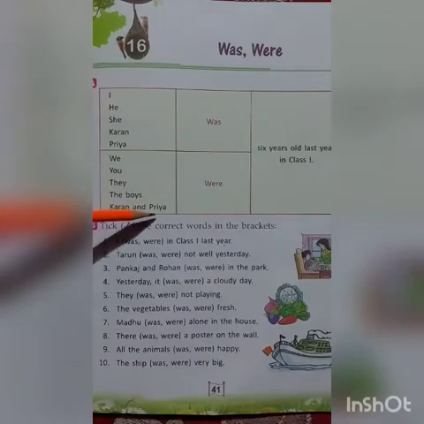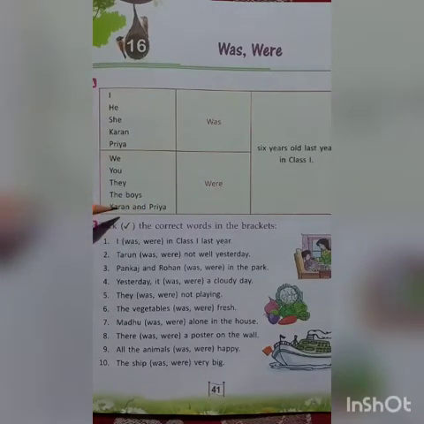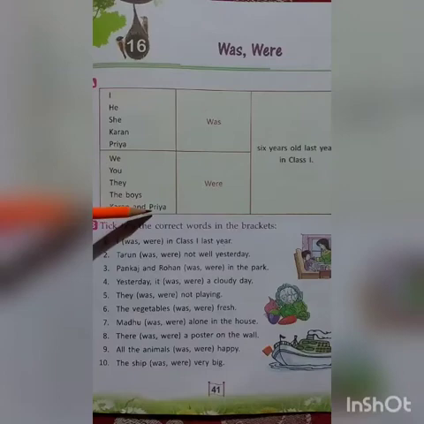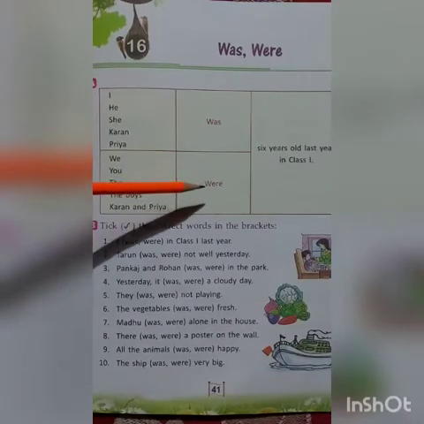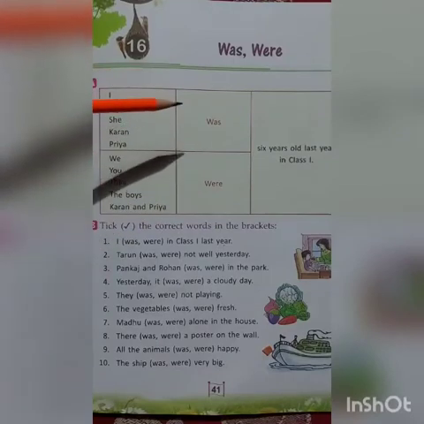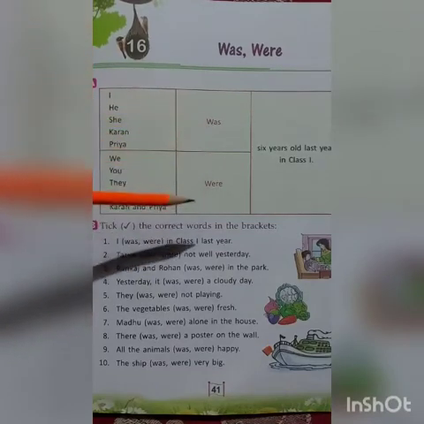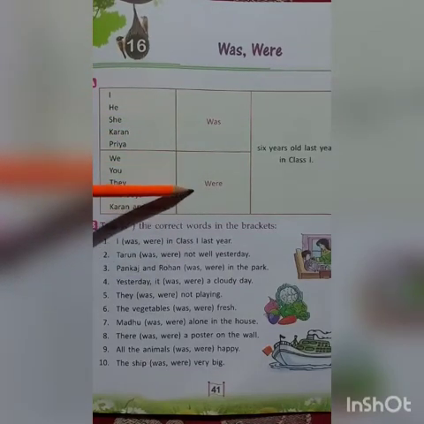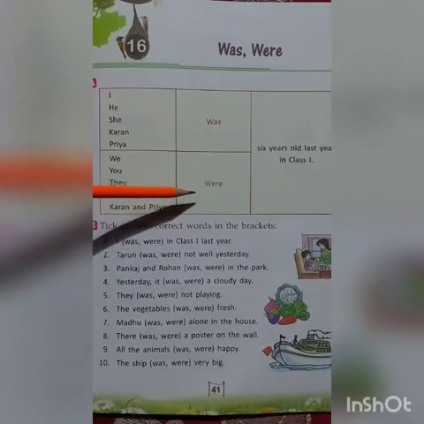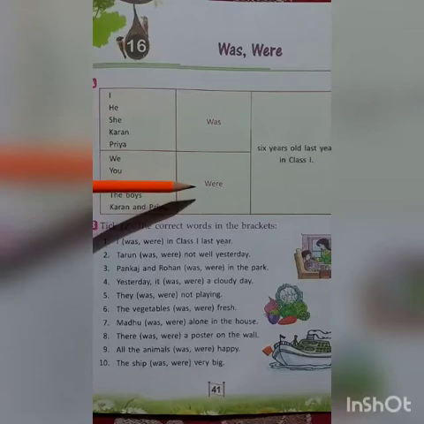Karan and Priya. Now, here also we are talking about two people. Karan and Priya. Okay, so here also we will use what? We will use were. So just remember that we use was to talk about one person or thing, and we use were to talk about more than one person or thing. Alright, children?